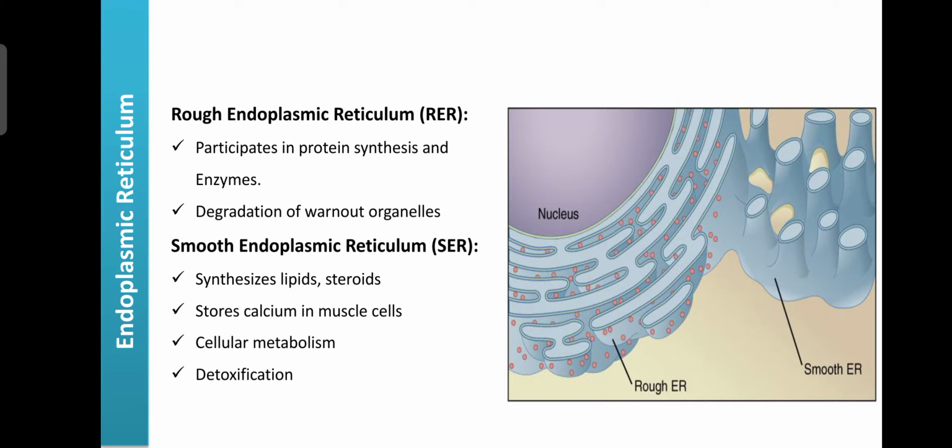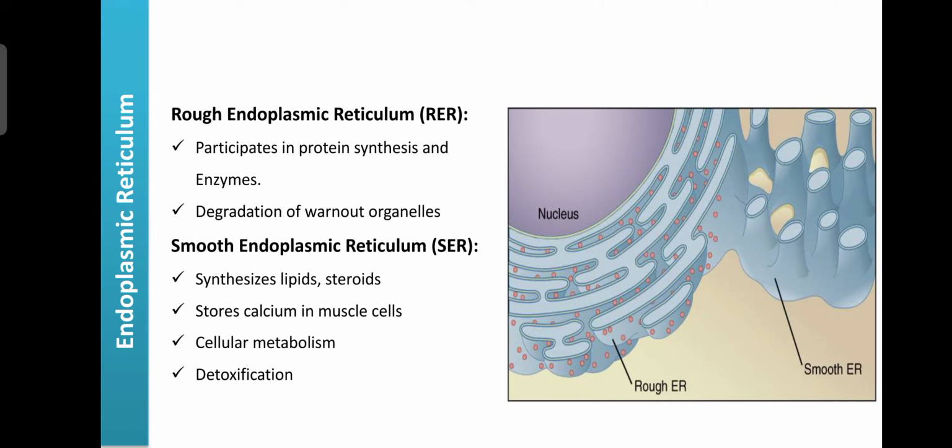Due to the presence of granules, they are classified into two types: rough endoplasmic reticulum, also known as RER, and smooth endoplasmic reticulum, SER. So dear students, the rough endoplasmic reticulum is mainly present near the nucleus, and the smooth endoplasmic reticulum is present away from the nucleus, in the cytoplasm. The rough endoplasmic reticulum mainly participates in the synthesis of proteins and enzymes, and is also involved in the degradation of worn out organelles.